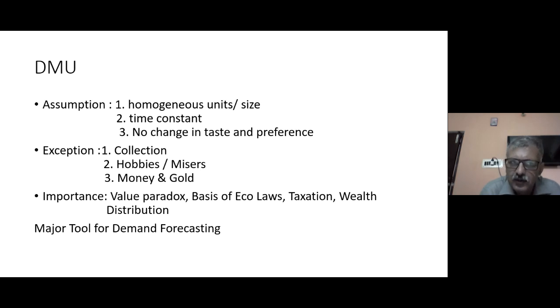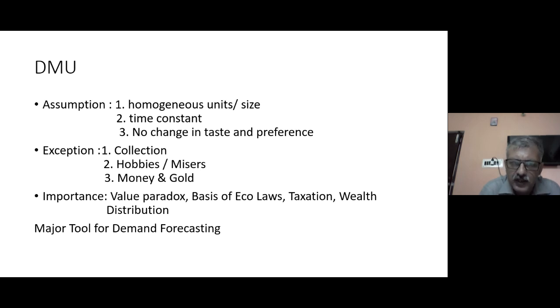But what DMU suggests is, as we increase the consumption of goods and services, its marginal utility is going to decline. But in this case, it is not happening. Why? Because it's an exception. It is not a routine good. It is not an essential good. In this case, you are collecting coins or stamps. So as you get a new one, your rate of satisfaction increases rather than declining. So these are some conditions. Exceptions means limitations, some conditions where DMU does not follow.